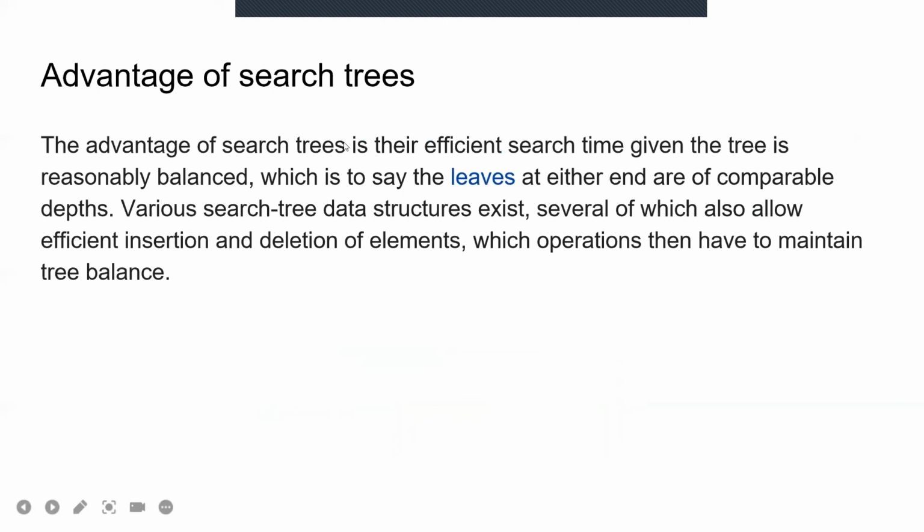Advantage of search trees. The advantage of search trees is their efficient search time, given the tree is reasonably balanced, which is to say the leaves at either end are of comparable depths. Various search tree data structures exist, several of which also allow efficient insertion and deletion of elements, which operations then have to maintain tree balance.